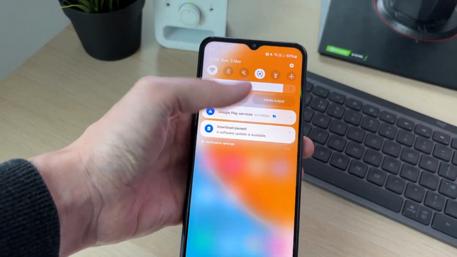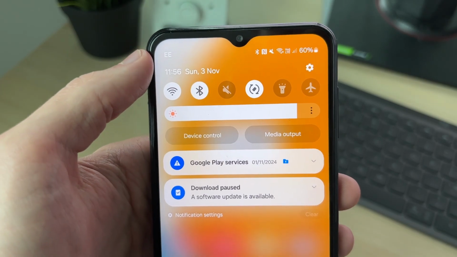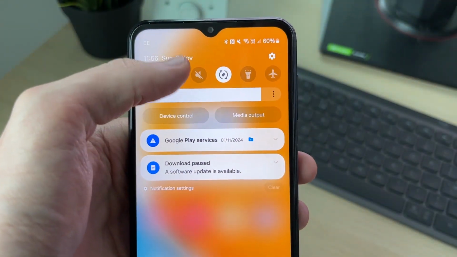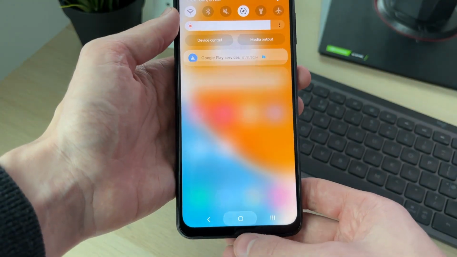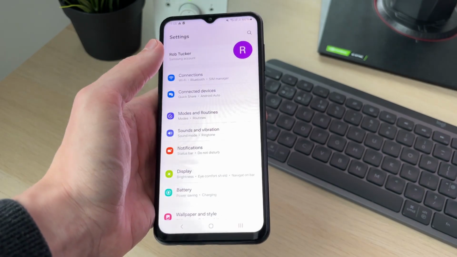First of all, drag down from the top of your phone like so. What you want to do is go and turn off Bluetooth, because if it's on, it may be connecting to a Bluetooth device and trying to play the audio through that, so turn that off. The next thing you want to do is go and open up your settings like so.